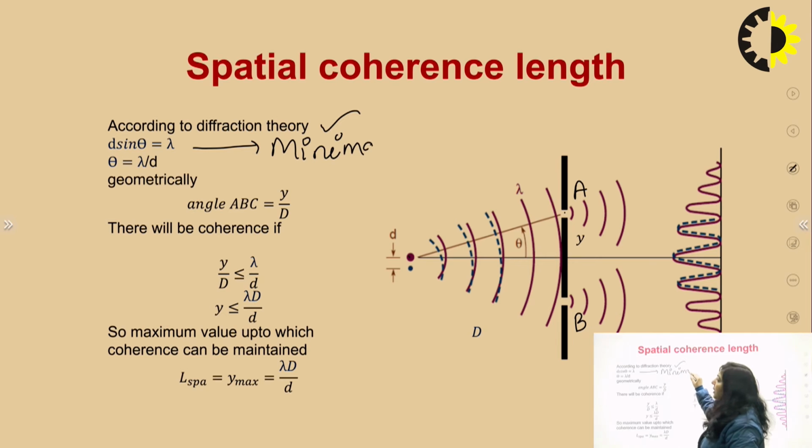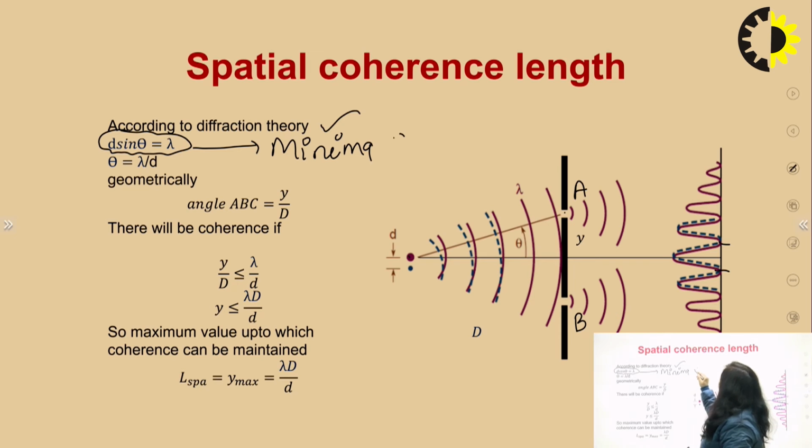In case of a single slit, the maximum intensity of light will be concentrated over the principal maxima. So over this principal maxima, maximum energy, maximum light will be concentrated. And the breadth of that maxima is given by this relationship, d sin theta equals lambda.